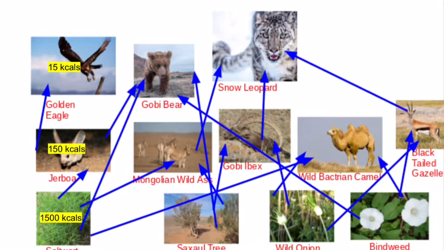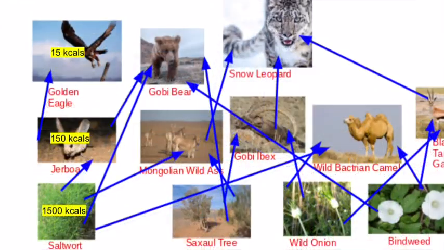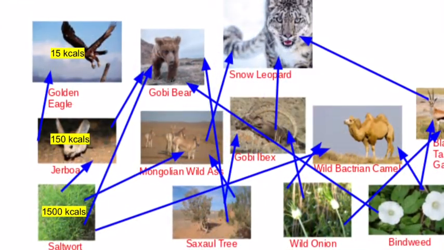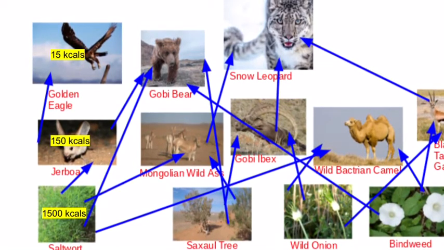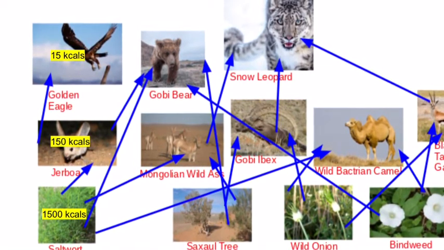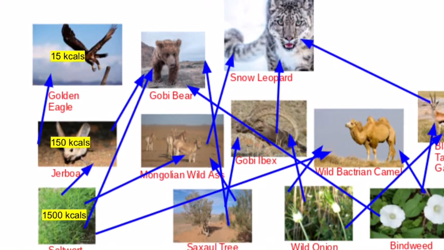This is an example of parasitism because the fly gets food and nutrients while the camel can get diseases from the flies.